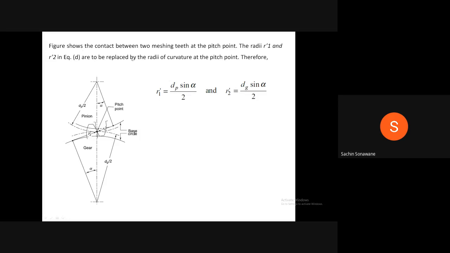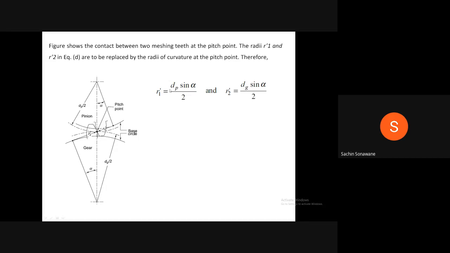The figure shows the contact between two meshing teeth at the pitch point. The radii R1 dash and R2 dash in equation D are to be replaced by the radii of curvature at the pitch point. We have considered this right angle triangle, and then we have evaluated R1 dash and R2 dash considering angle alpha.